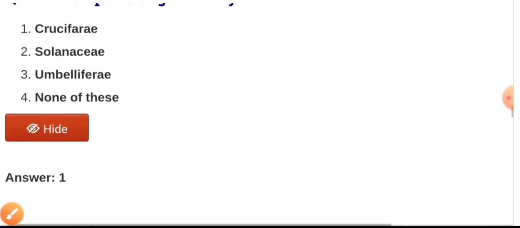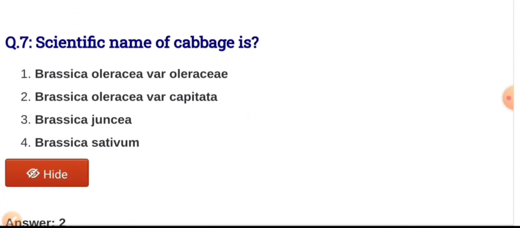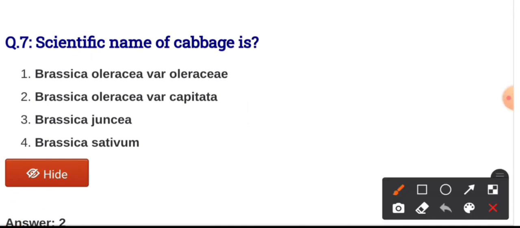Question number 7th, the scientific name of cabbage is, and the answer is Brassica oleracea var capitata. It is the scientific name of cabbage. India ranks third in the production of cabbage. The edible part of cabbage is known as head, whereas the fruit type of cabbage is siliqua.